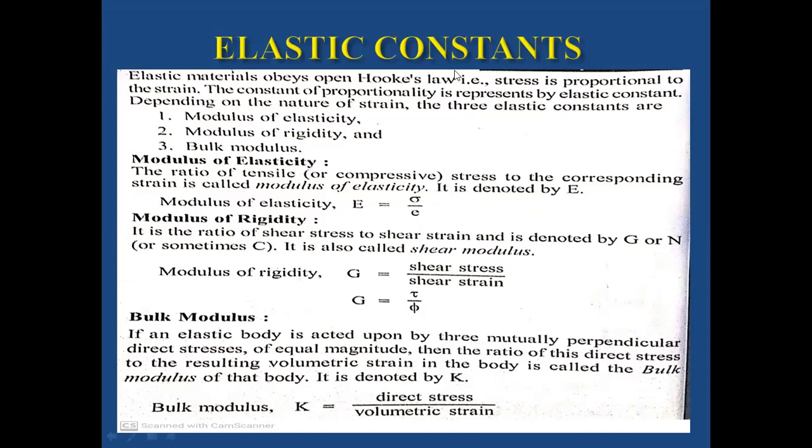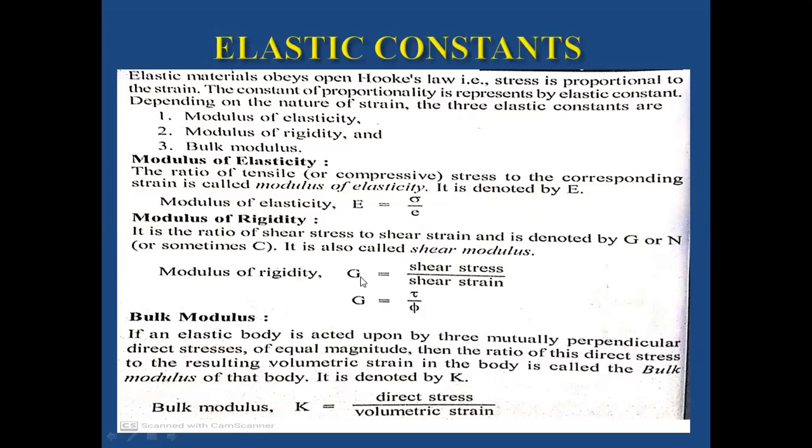Modulus of elasticity: the ratio of tensile stress to the corresponding tensile strain is called the modulus of elasticity, which is represented by E. We can also call it Young's modulus.